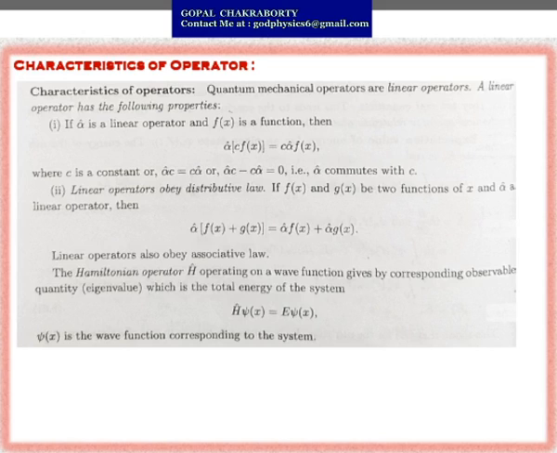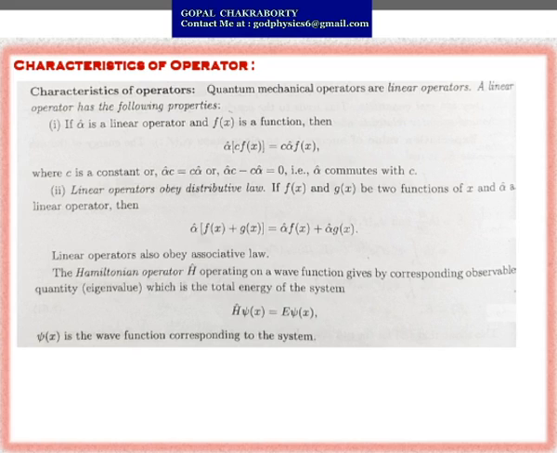Second, linear operators obey the distributive law. If f(x) and g(x) are two functions of x and alpha cap is a linear operator, then alpha cap acting on f(x) plus g(x) equals alpha cap f(x) plus alpha cap g(x). Linear operators also obey the associative law.